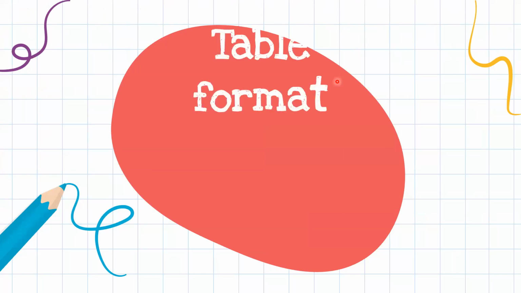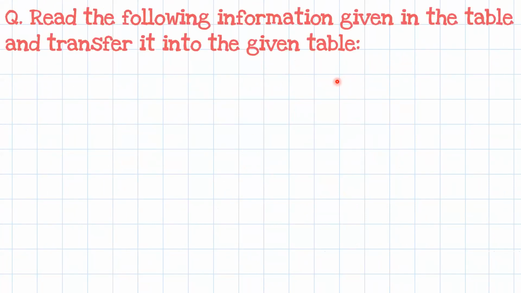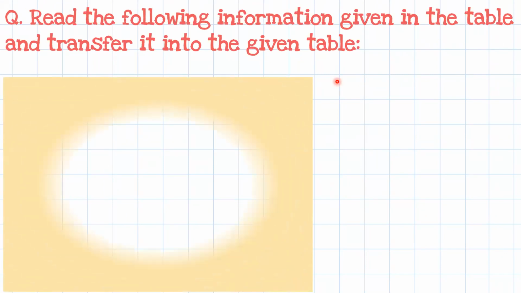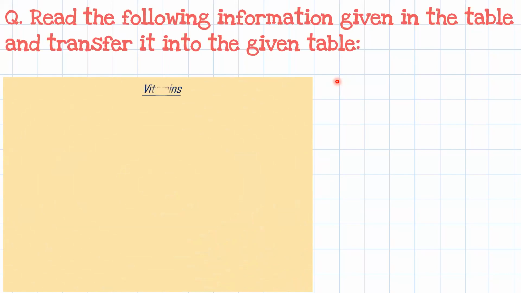Next is table format. Read the following information given in the table and transfer it into the given table. That means whatever the information is given, you have to transfer that information into a table. Vitamins. So here, sometimes the title is already given.